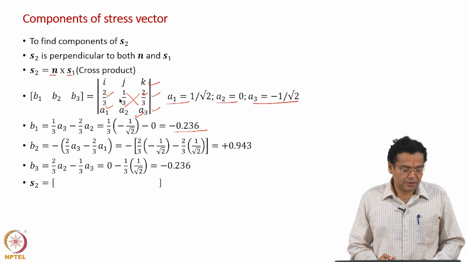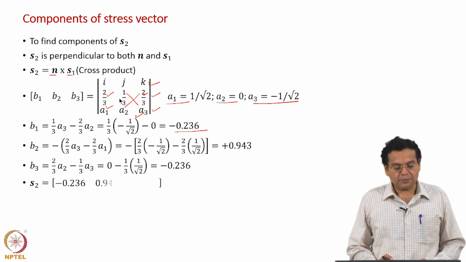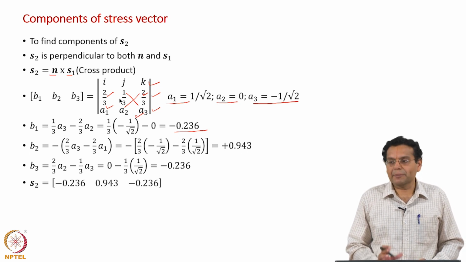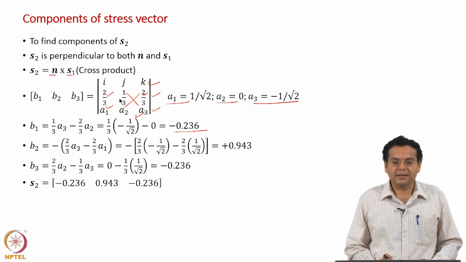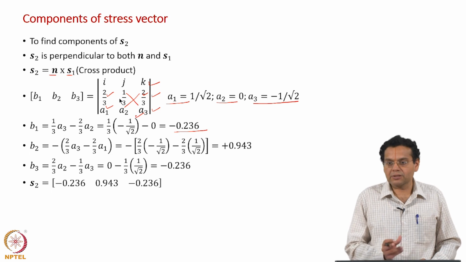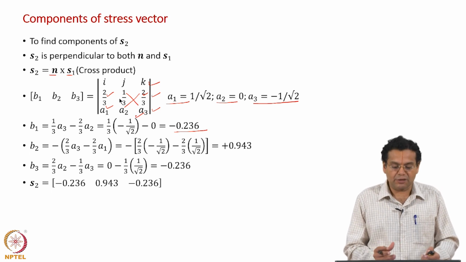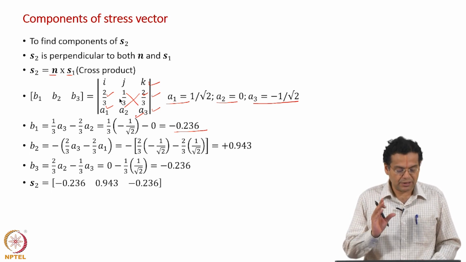Of course, many of us would have used cross product in moments etc. It is another example where we are finding one direction perpendicular to two other directions using cross product, another application of cross product. So, now we have determined the s2 vector.